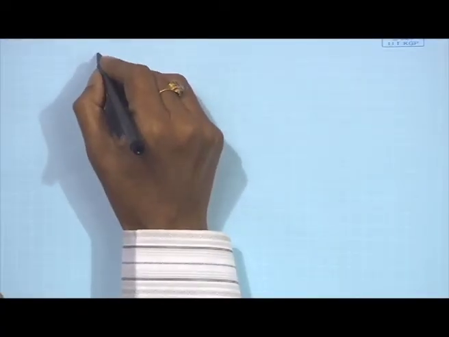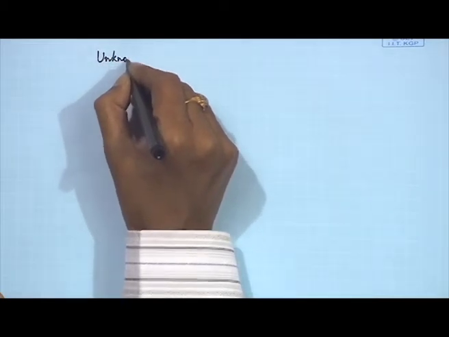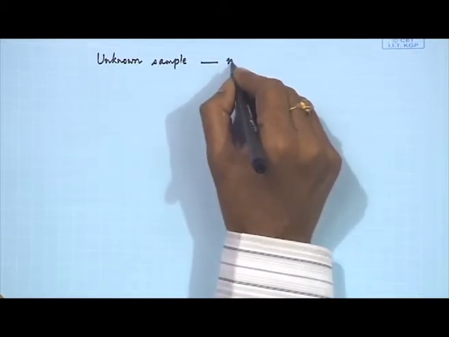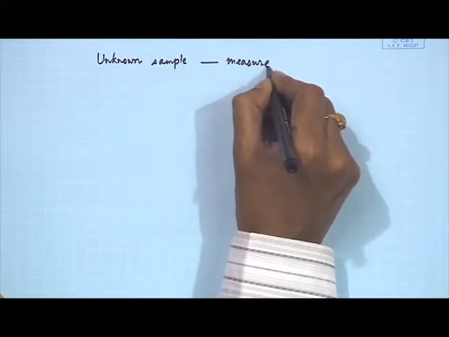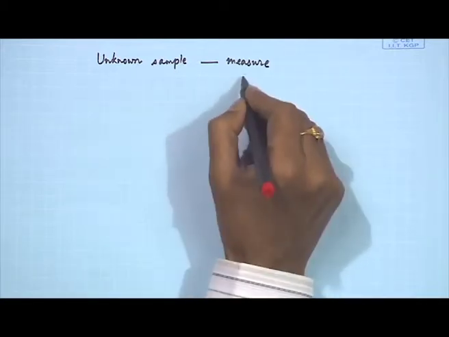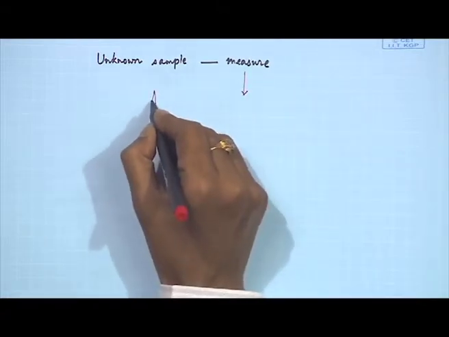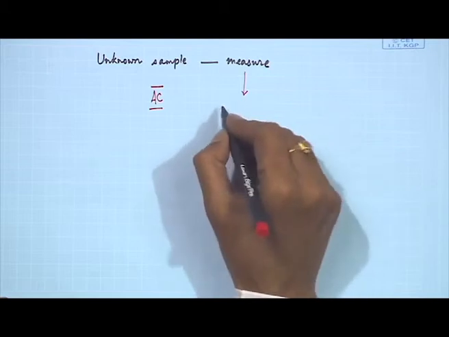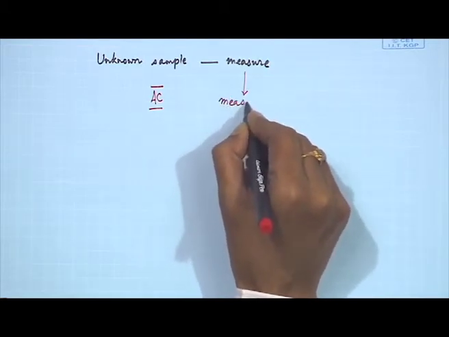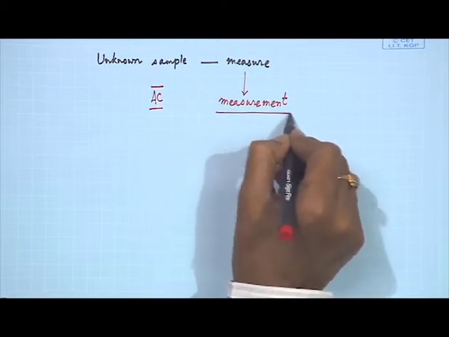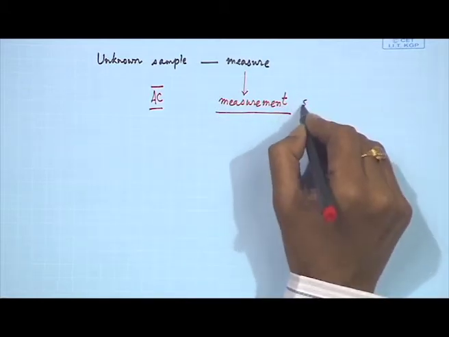If we have a certain amount of this unknown sample, we want to measure it, and we also want to know how we can measure it. This gives us some idea that analytical chemistry, which from now onward I will abbreviate as AC, is known as a measurement science, and it is very useful for all branches of science.